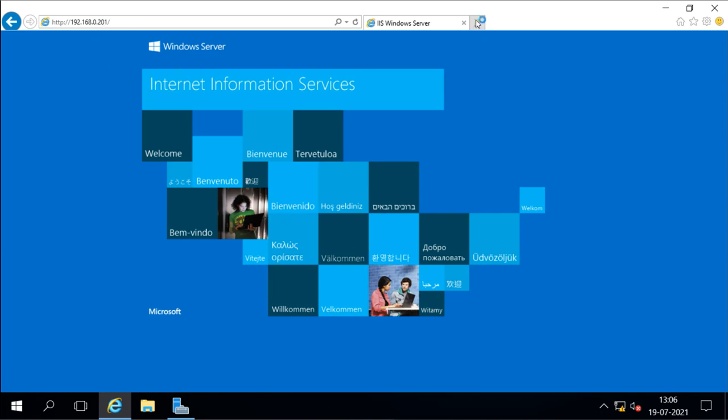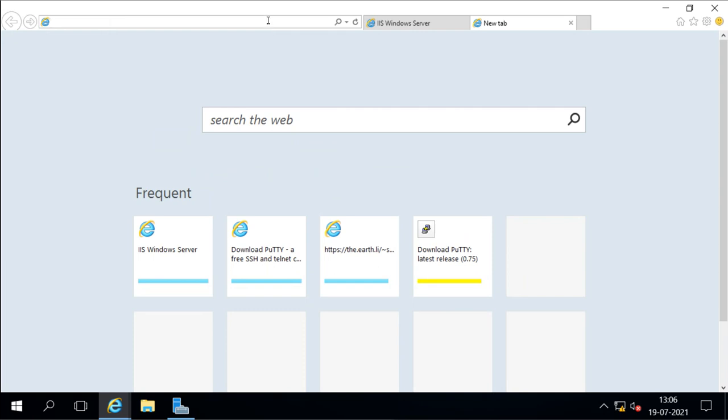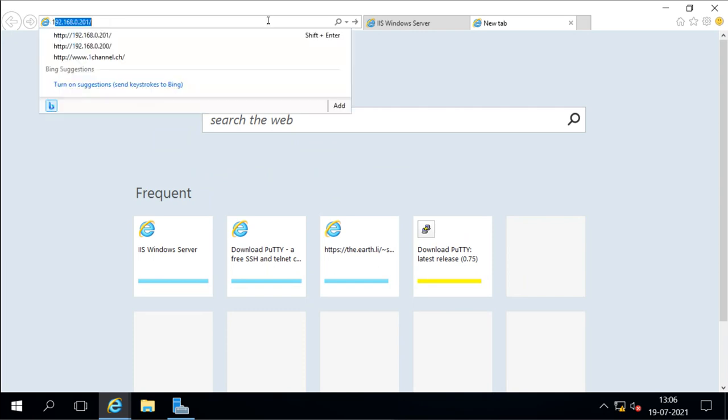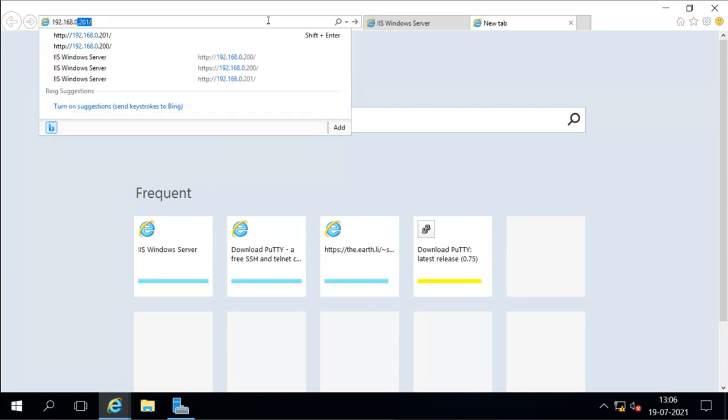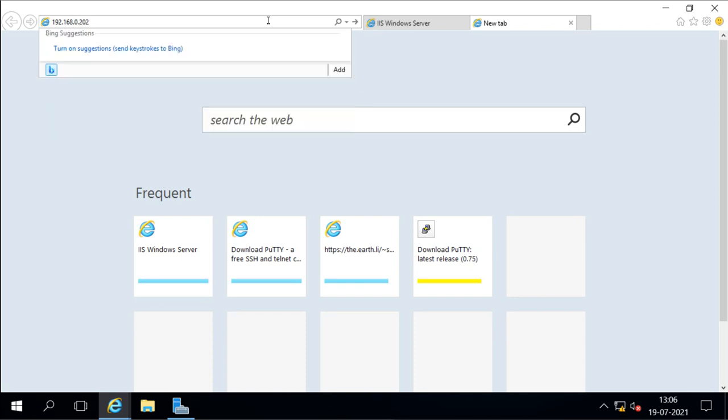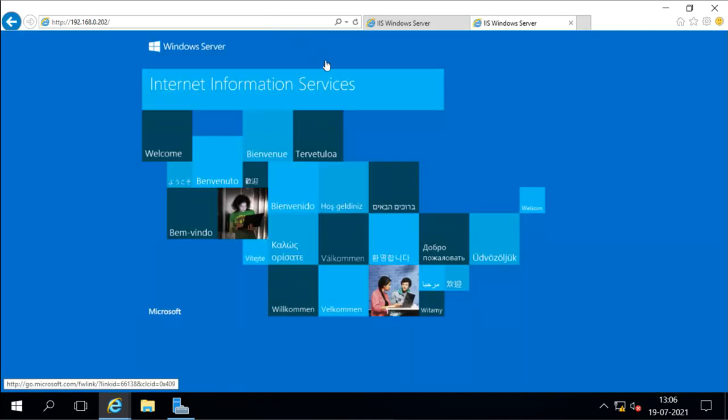I will open one more tab and here I will access 192.168.0.202. Now this IP is from server 3. This is also showing the same web page. Now we can access both the servers individually because we have selected multicast mode. Because of the multicast mode, they are responding with their own IP addresses also.